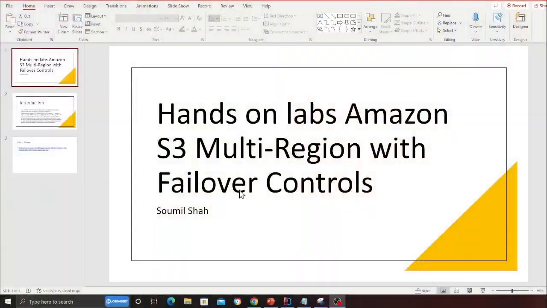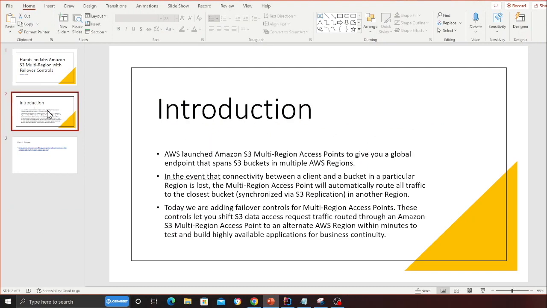In scenarios where, due to network issues or outages, your request was not able to reach that region, it will automatically route it to the failover region. So let's read a little bit, followed by a small demo. All right, I'm on my screen and let's get started.